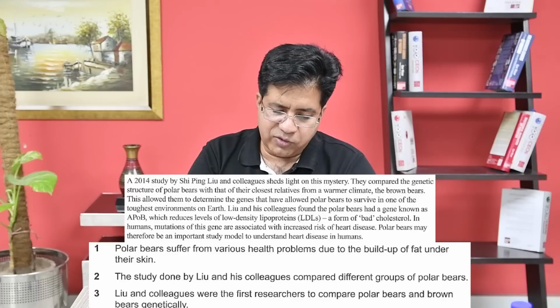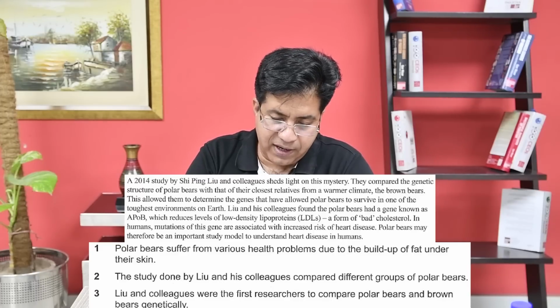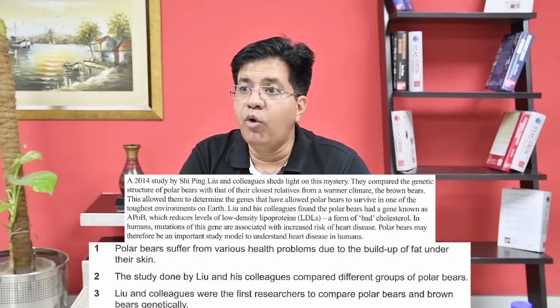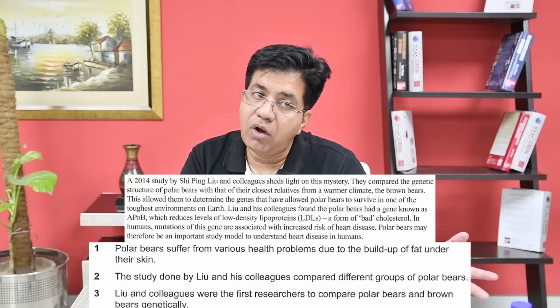In the beginning also they said they did the research, they compared. Now the words first, second, third, last, is it mentioned? Nowhere. So the answer is not given, because first, second, third is not given. For example, if they mention anywhere that they were the first ones, or for first one they use the word pioneers. Right? Yeah.